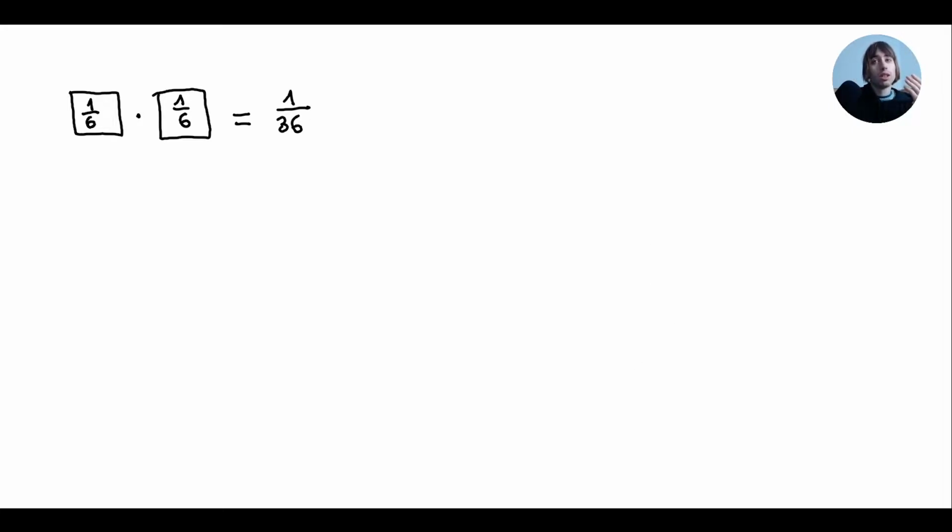Another way of looking at this would be studying the total possible number of combinations that exist. For example, on the first throw, I can either get a 1, a 2, a 3, a 4, a 5, and a 6. On the second throw, I can get a 1, a 2, a 3, a 4, a 5, and a 6. How many combinations exist? Well, let's see. I can either get a 1 and then a 1, a 1 and then a 2, a 1 and a 3, a 1 and a 4, a 1 and a 5, a 1 and a 6. I could be counting like this.